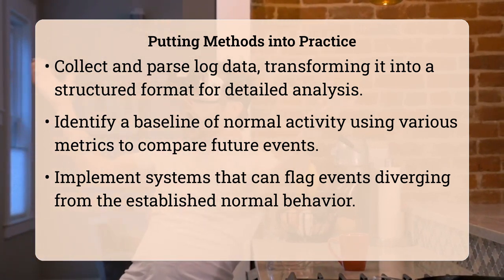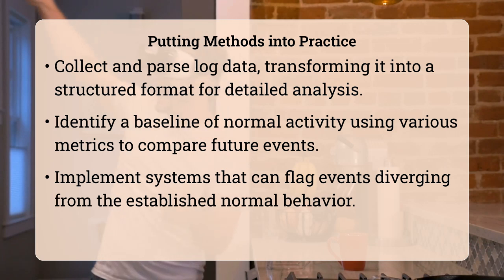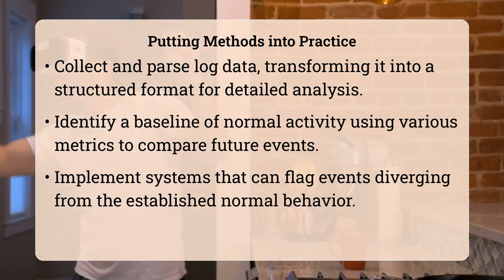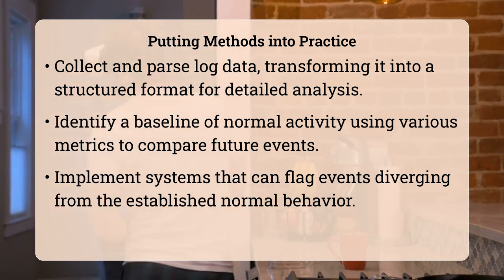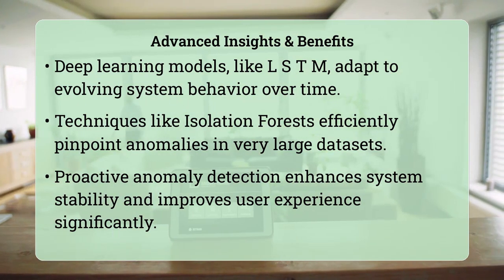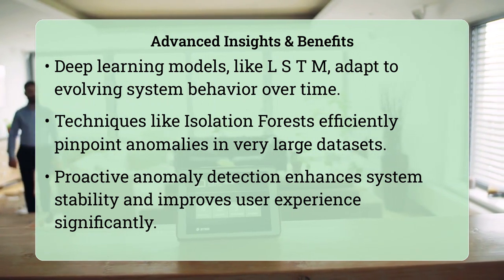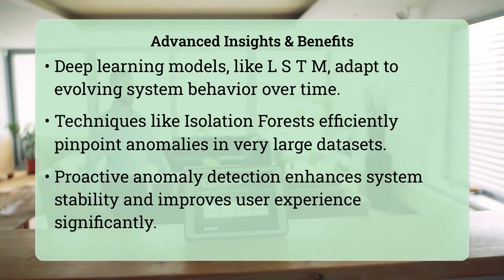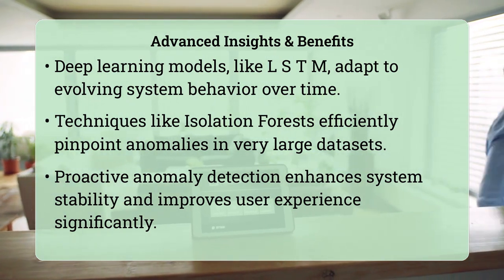For example, some advanced machine learning techniques, specifically deep learning models like long short-term memory networks, or LSTM, are particularly good at understanding temporal sequences. This means they can learn not just what's normal now, but how normal behavior evolves over time, making them adept at spotting anomalies in dynamic systems where patterns change gradually.